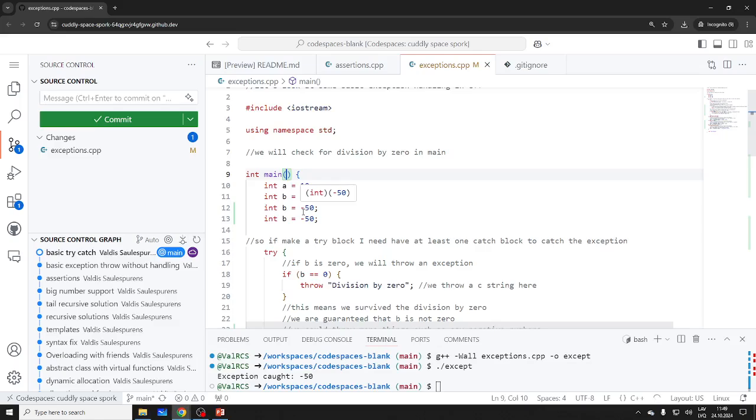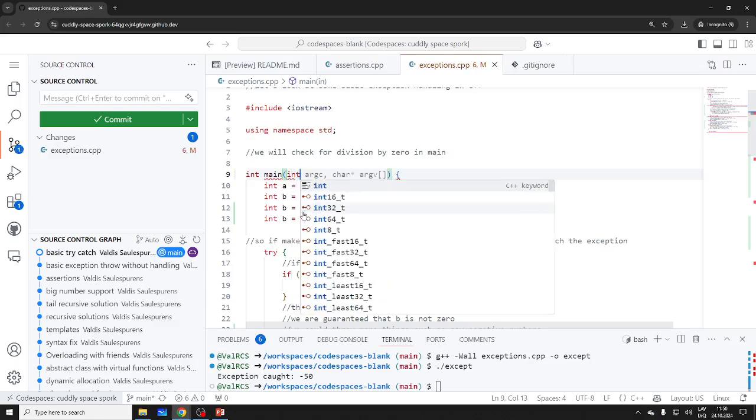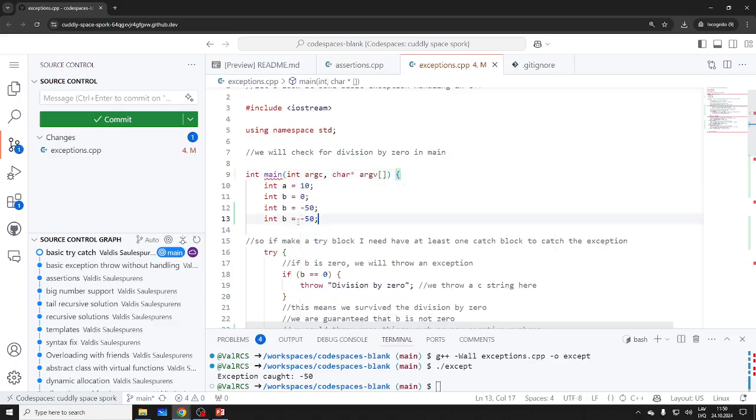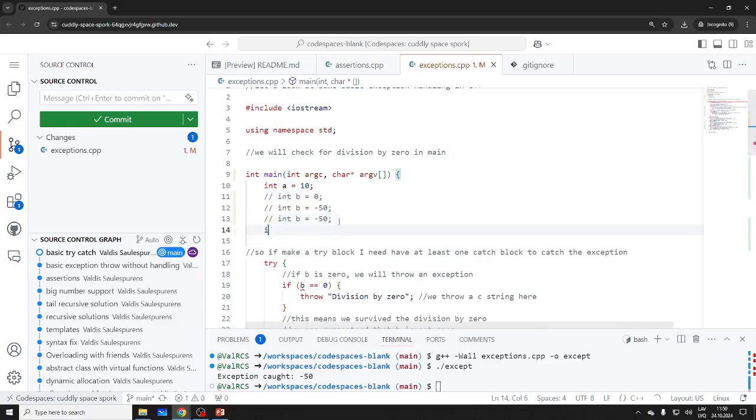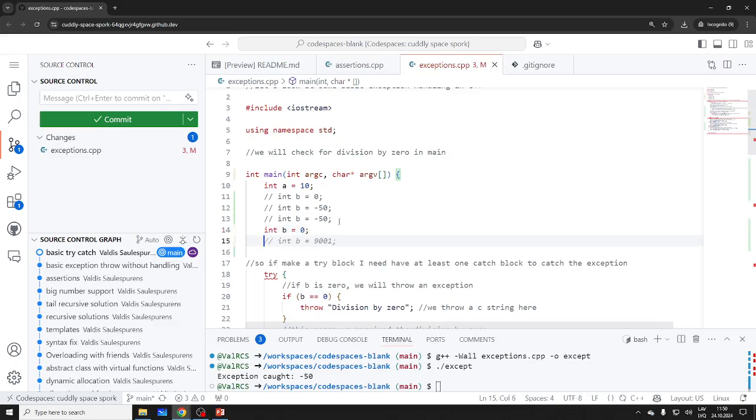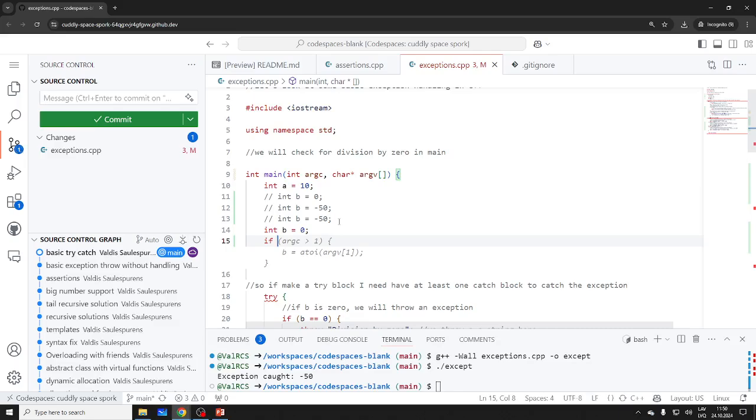Since I'm lazy, I'll do that. In main, I'll start with int b, and let's assume if argument, b is atoi. Of course, this could fail.